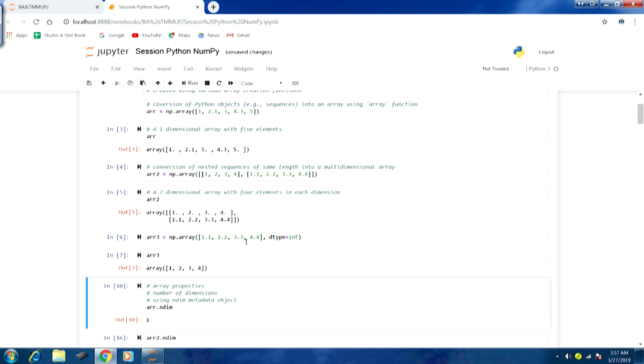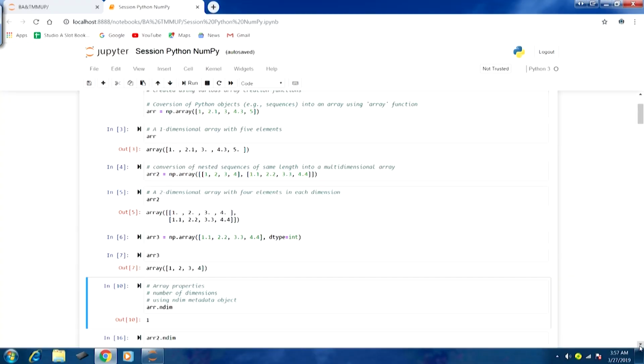Because of this conversion into an integer array from a floating point list, the decimal part has been truncated. So, this is how we can use the array function to convert Python built-in objects into a numpy array object.